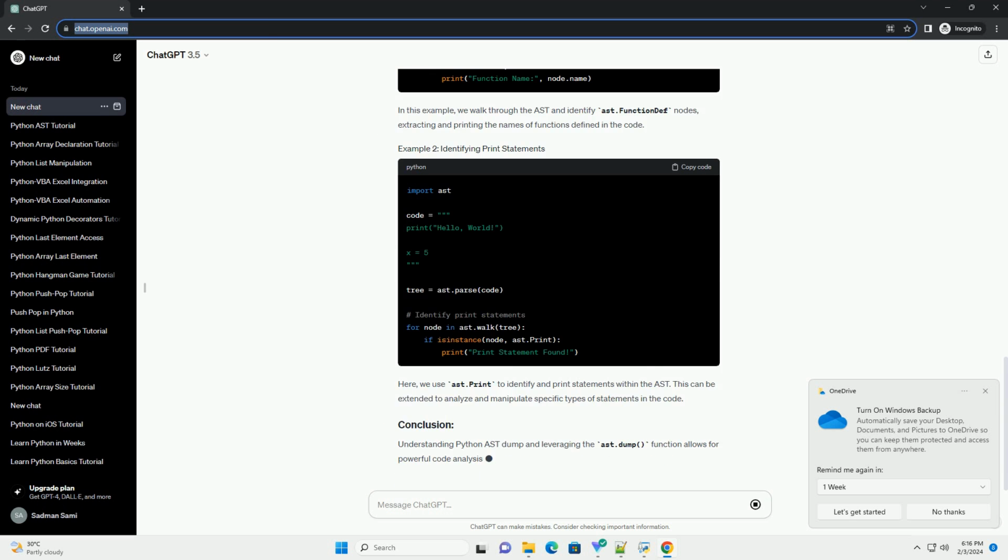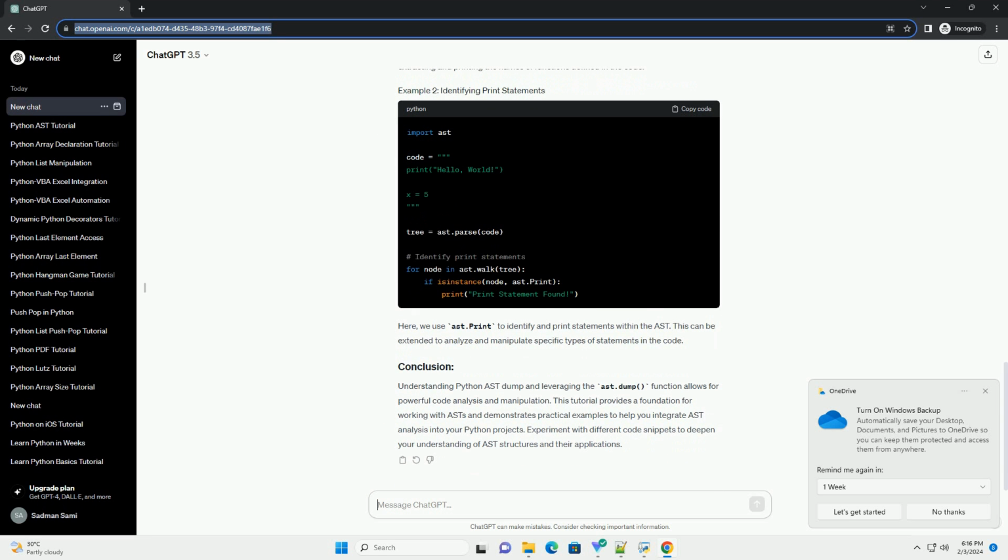understand its practical applications. The abstract syntax tree represents the syntactic structure of a Python program as a tree. Each node in the tree corresponds to a syntactic element in the code, such as a function definition, an if statement, or an assignment. The AST provides a structured and hierarchical representation of the code, making it easier to analyze and manipulate programmatically. The ast.dump function is a built-in method in Python's ast module that converts an AST into a string, providing a human-readable representation of the tree structure.